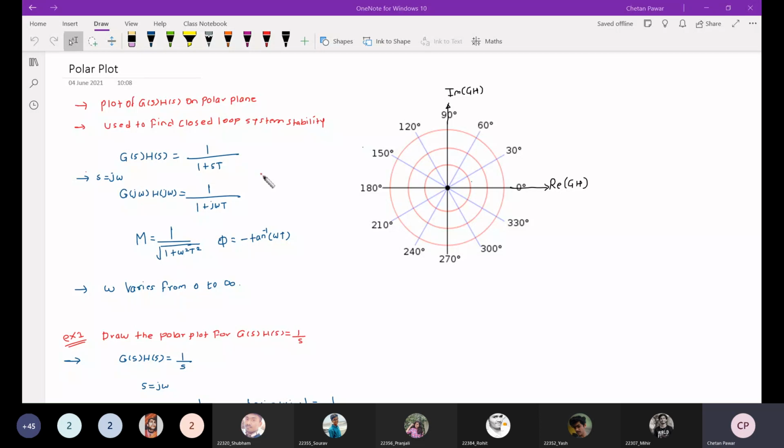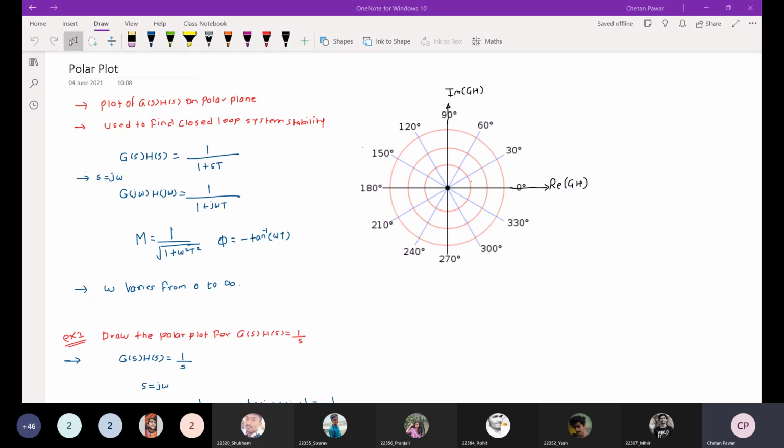Okay, so it will be used to find out the closed loop system stability. Now, as you know, this is the polar plane. This is the real part of GH, that is the open loop transfer function, and this axis is the imaginary part of GH. And you are seeing these angle lines here, like 30 degree, 60 degree.